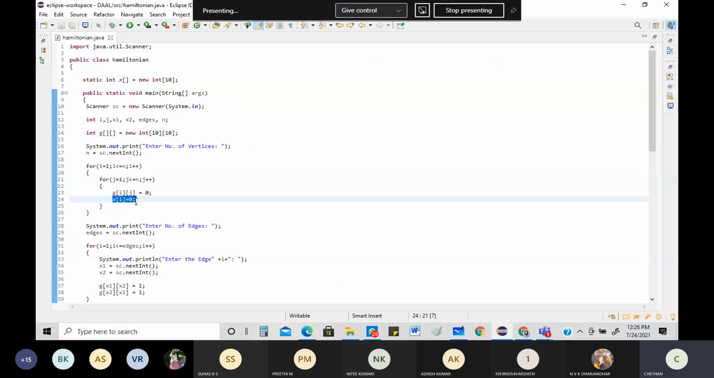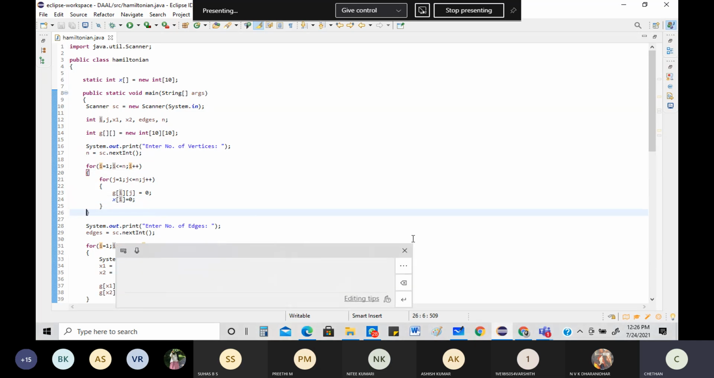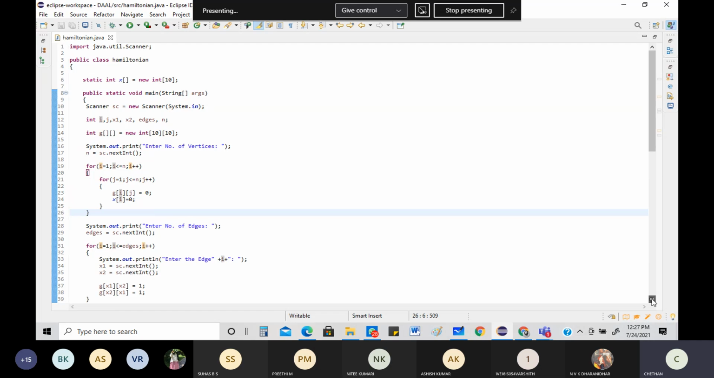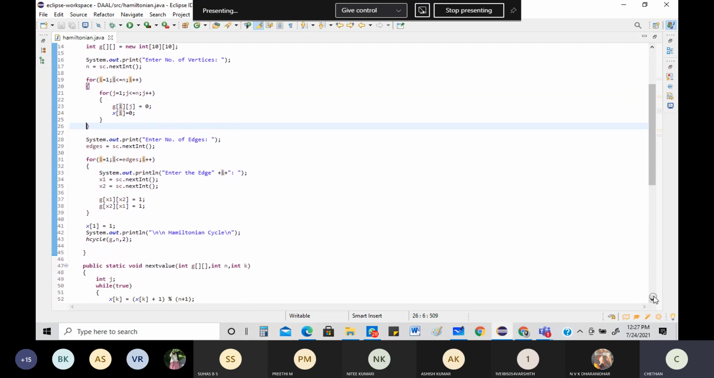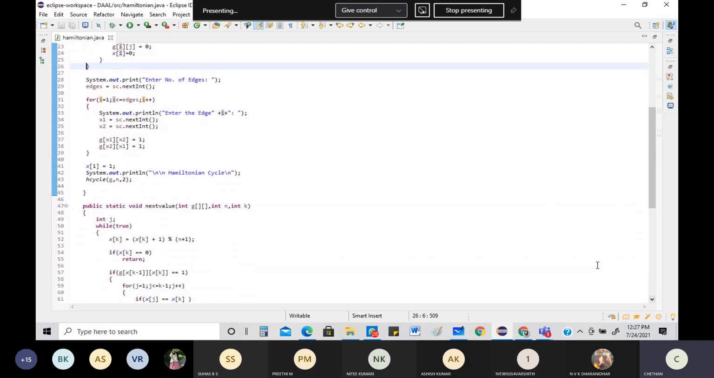x of i is equal to 0. So x of 1 is 0, x of 2 is 0, x of 3 equal to 0. Why? Because we have a for loop here. Look into this. All the values will become equal to 0. After this, fully over. Then you come to the next place. What is the next place saying? The next place clearly says that you need to write the number of edges.